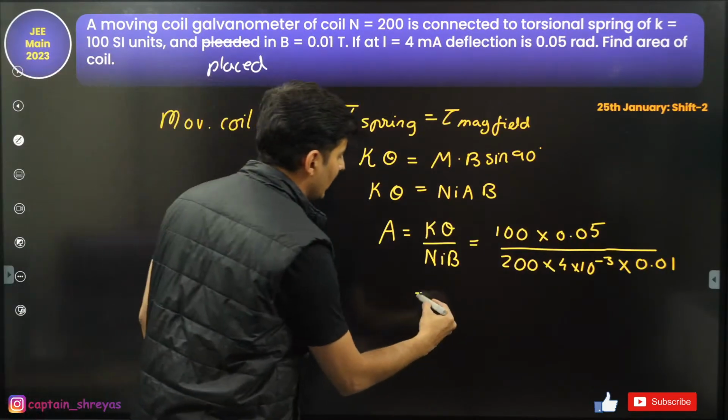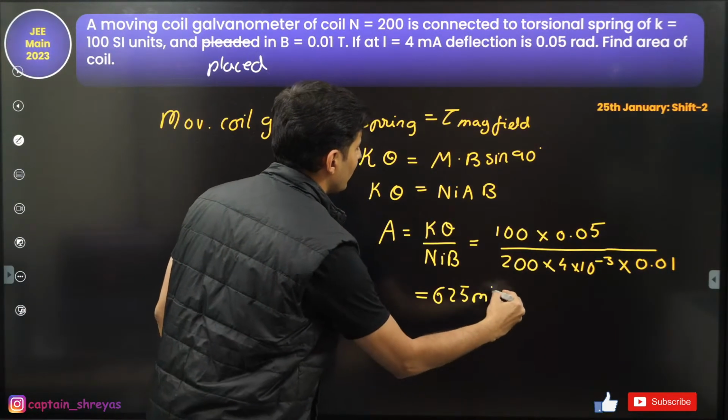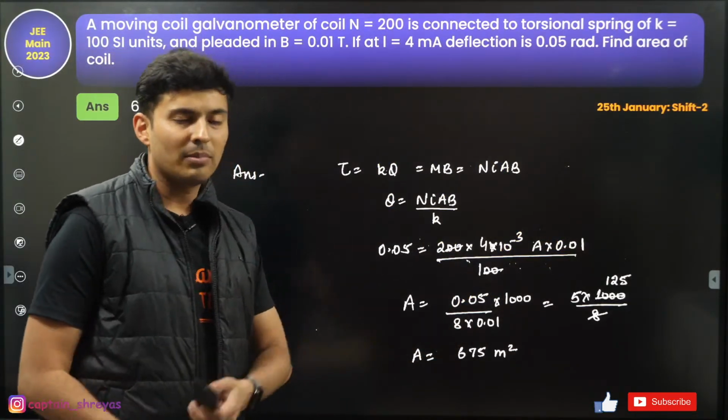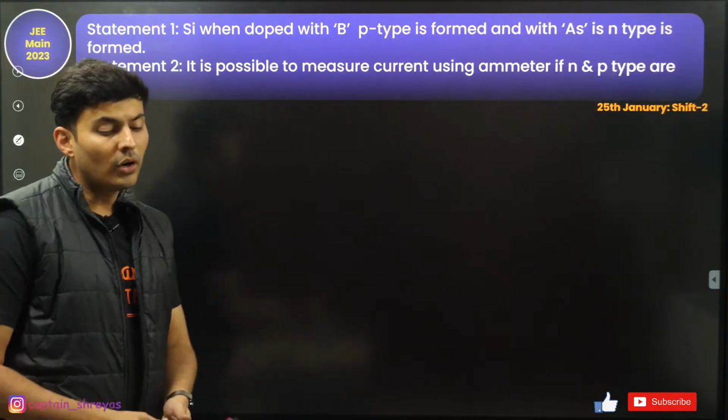So area is 625 meters square. Just check it out. If we get it as 625 meters square, that's the answer. Okay, if you want to do the calculations, I leave it up to you, or I have put up the solution slide over here. Moving on to the next question.